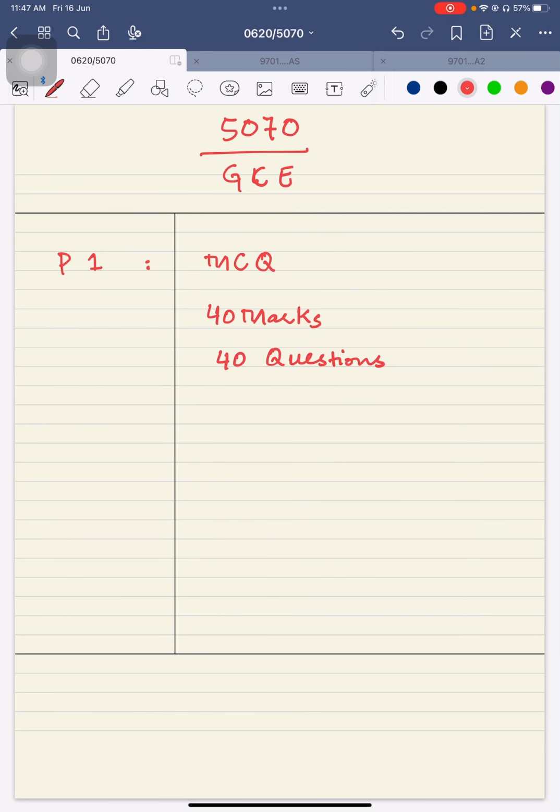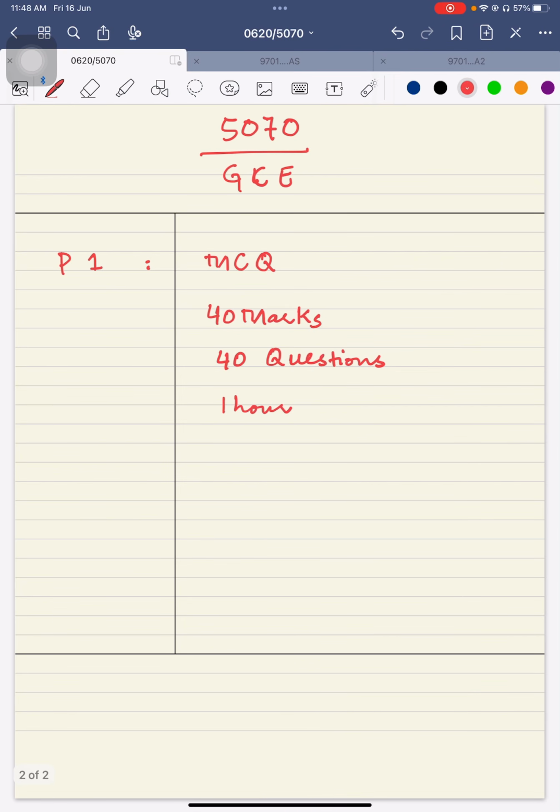There will be 1 hour, which is equal to 60 minutes, in this paper, and all the questions are compulsory. There will be no choice. The periodic table will be given in this paper. The whole syllabus of chemistry will be included in this paper. We cannot leave any chapter on the choice. So this is related to paper 1.